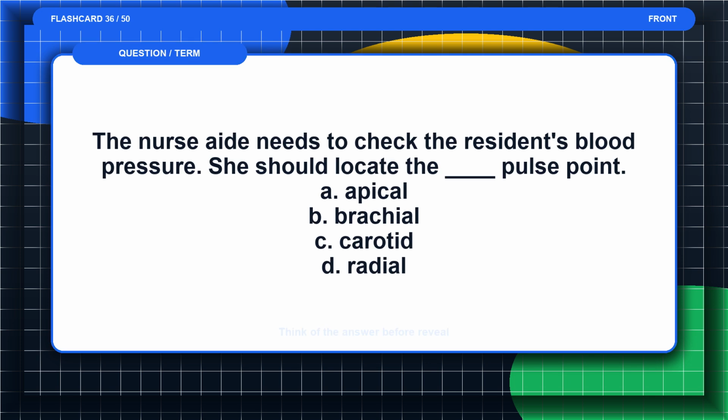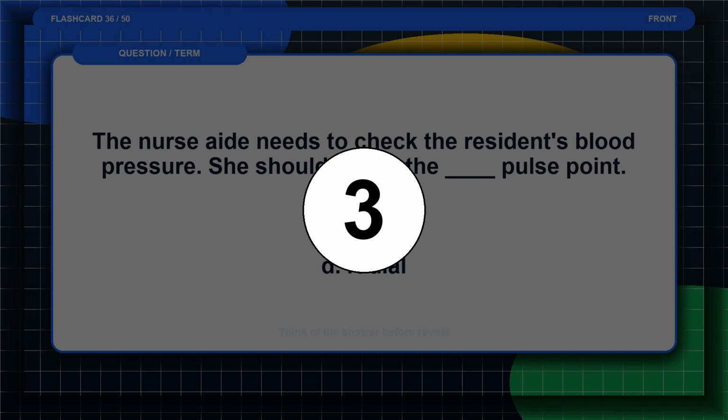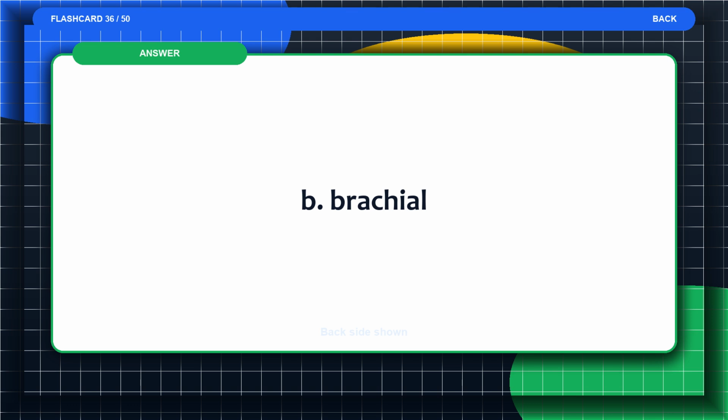Flashcard 36. The nurse aide needs to check the resident's blood pressure. She should locate the blank pulse point. A. Apical. B. Brachial. C. Carotid. D. Radial. Think of the answer before the reveal. The answer is B. Brachial.